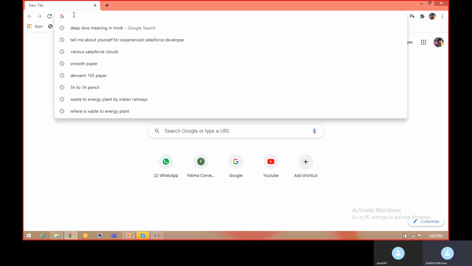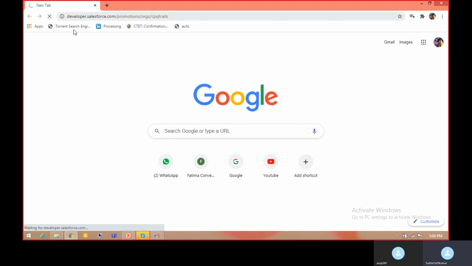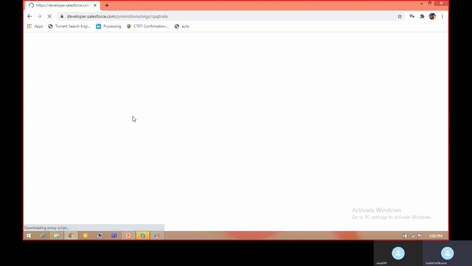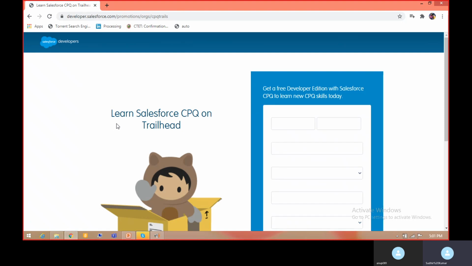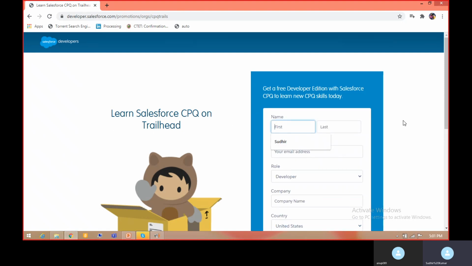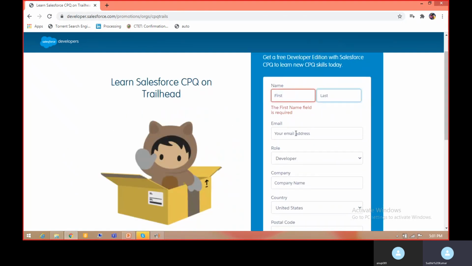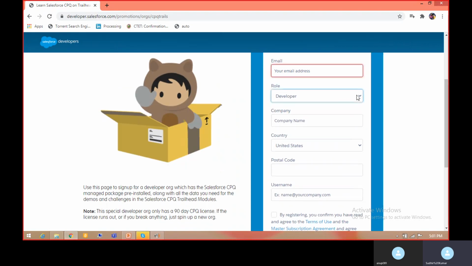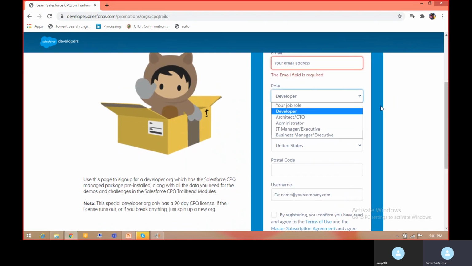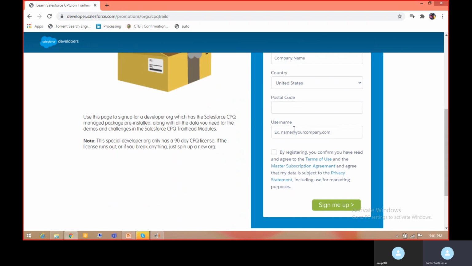So this is the link, and with the help of this link you can register. It will ask you to fill the first name, last name, email ID, and role. All the details are mandatory, so you ensure all the details should be filled over here. And postal code, username, you can choose username as per your